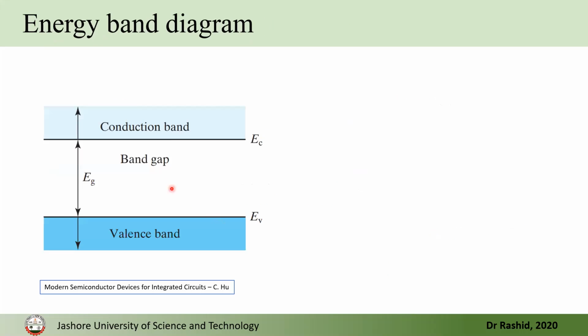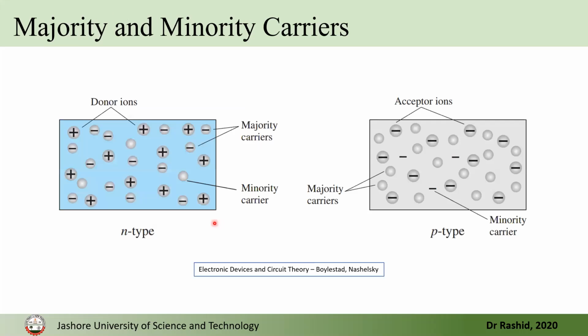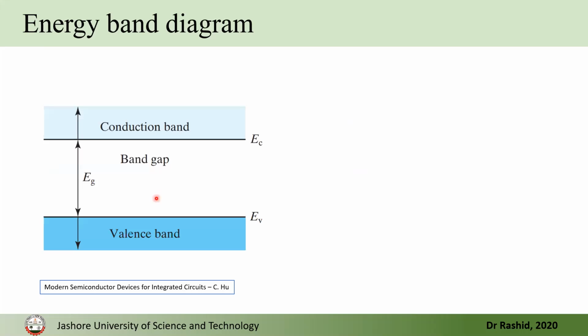Now, we have said that for silicon there is a small gap between the valence band and the conduction band. But when we dope, when the material becomes extrinsic, not intrinsic, the energy levels tend to change. We will talk about this. Just before that, let's talk something more about the band of the semiconductor.